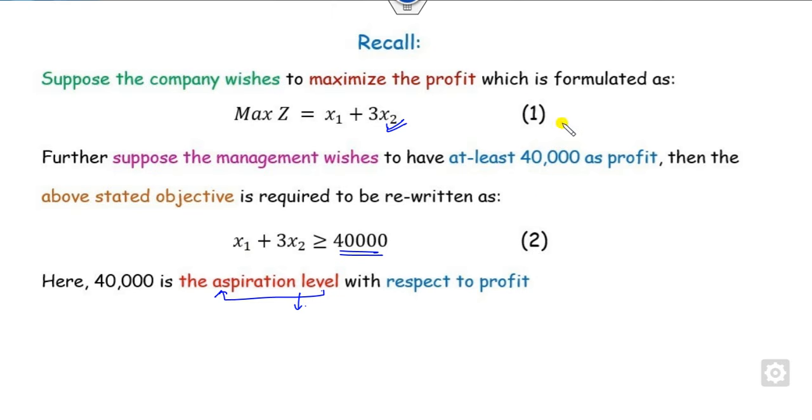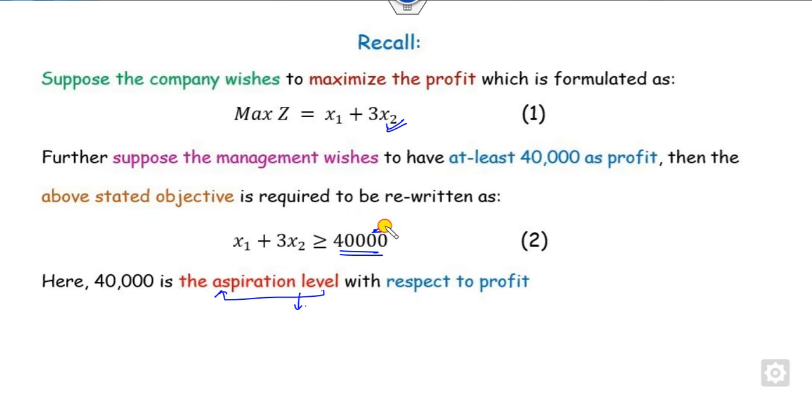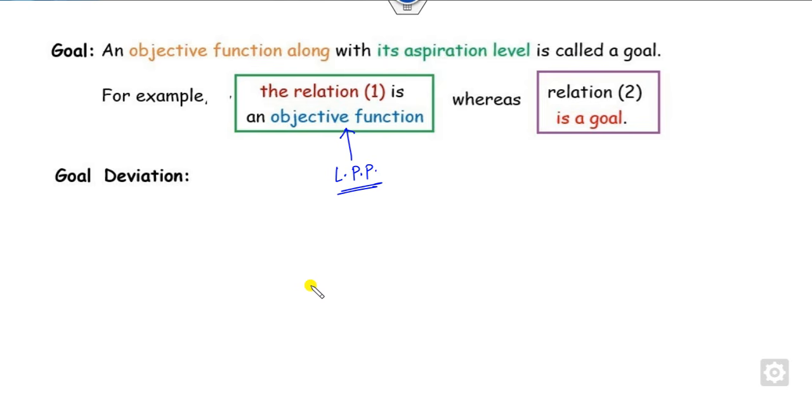As you can see, there are two relations, 1 and 2. The first is called the objective function, as you have seen in your linear programming problem. However, relation 2 is called the goal, because this is the required goal or aspiration level set by the decision makers.